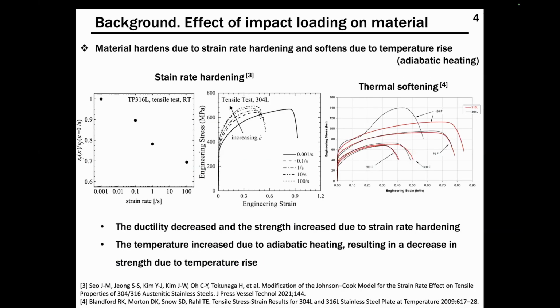Under impact loading, material hardens due to strain rate hardening and softens due to thermal softening. Fracture strain and ductility decrease and the strength increases due to strain rate hardening. And the temperature under impact loading increases due to adiabatic heating, and the increased heat softens the material. It is called thermal softening.